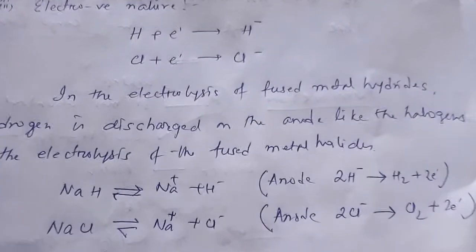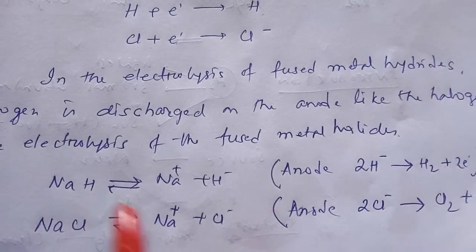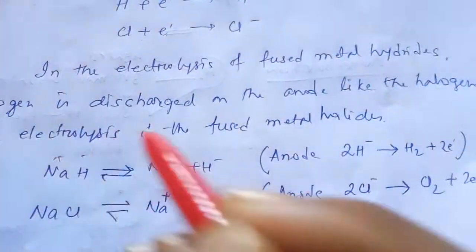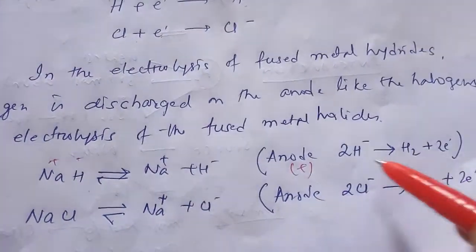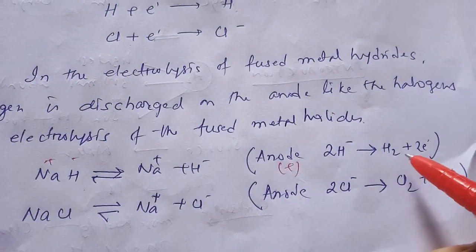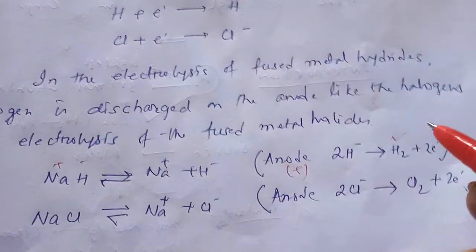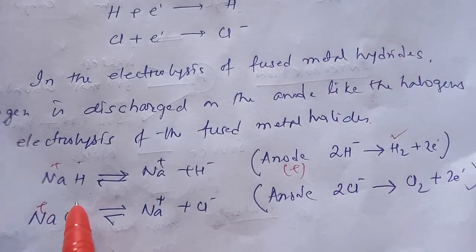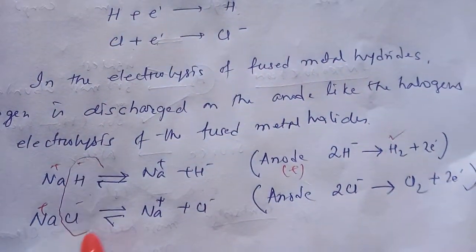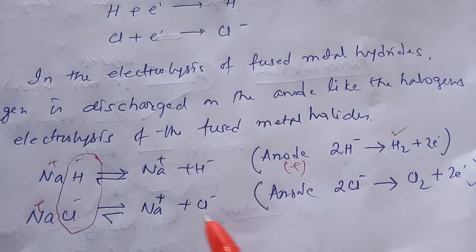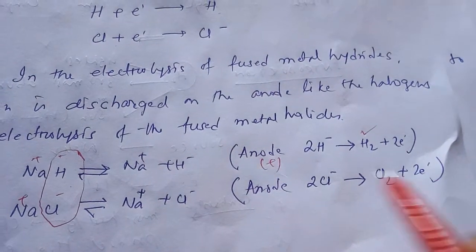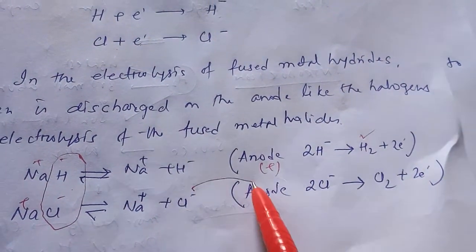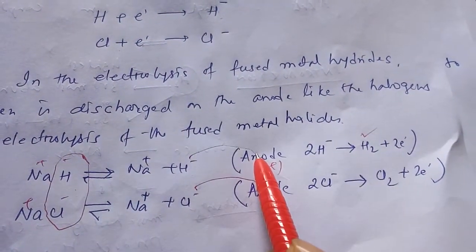Now if I take sodium hydride, sodium is positive, hydrogen is negative, so negative moves towards the anode which is positive. So hydrogen loses 2 electrons to give you hydrogen gas. Similarly here Na positive, Cl negative, so both these things are similar. At anode we have 2 Cl negative gives you Cl2 plus 2 electrons. So Cl negative goes to anode, hydrogen negative goes to anode. In that case both are similar.